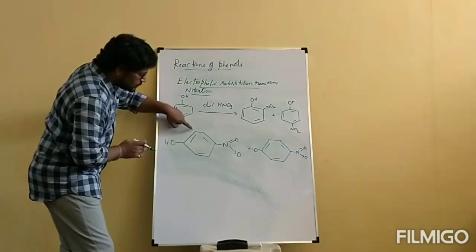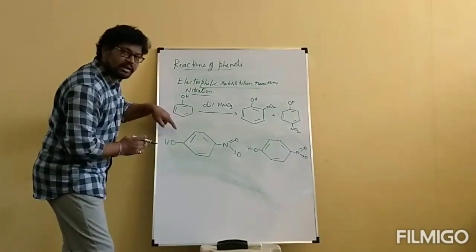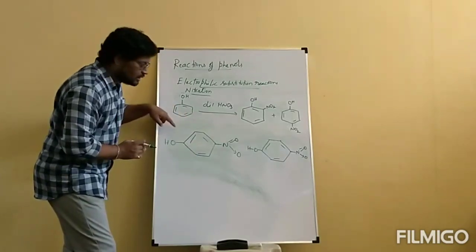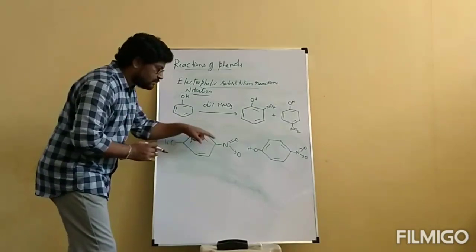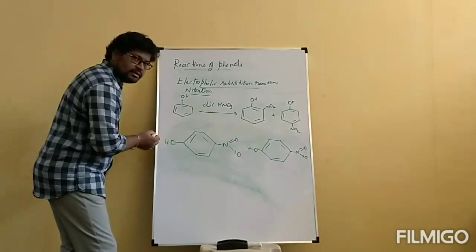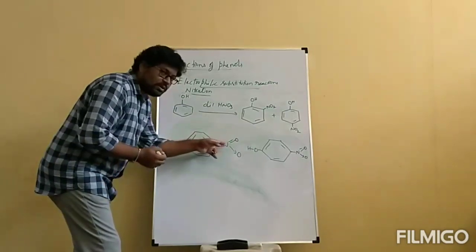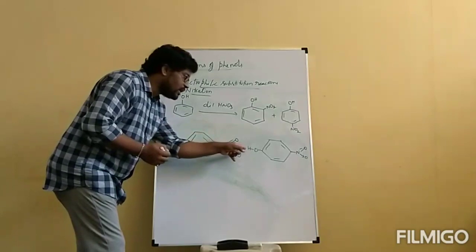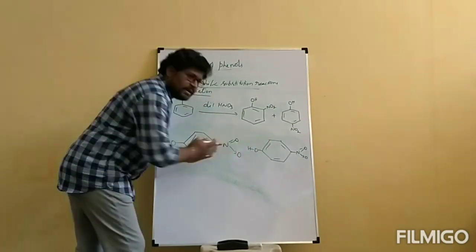Previously, in ortho position, they are nearer to each other. That's why intramolecular hydrogen bond was possible. But now, this OH and NO2 are far away from each other. They cannot be involved in intramolecular, but this NO2 of one molecule and OH of another molecule are nearer to each other.